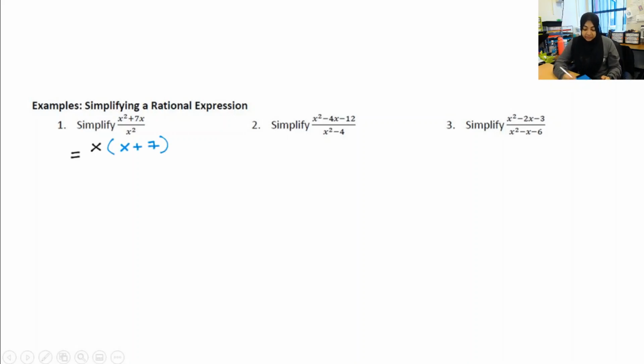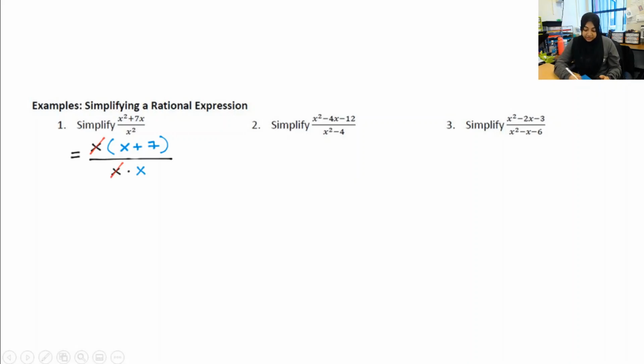Now, in the denominator, you might be thinking, well, that's just x squared. I can't factor that. Not really. However, you do know that x squared can be rewritten as x times x, right? And if you notice, exactly one of those x's divides out, just like that.